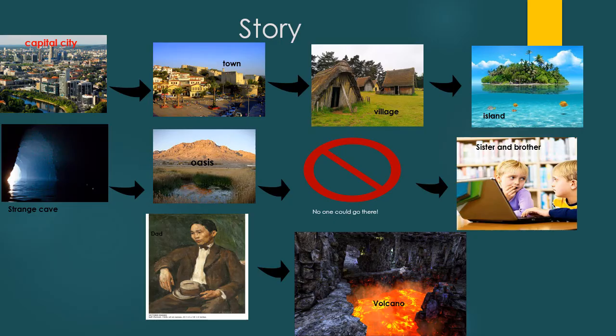The answer was, because long times ago, it was a place of volcano. That's why still the place is very hot.